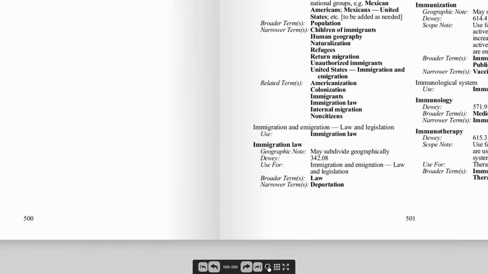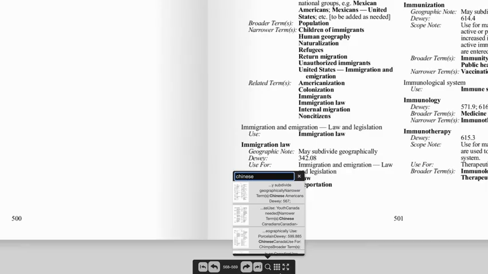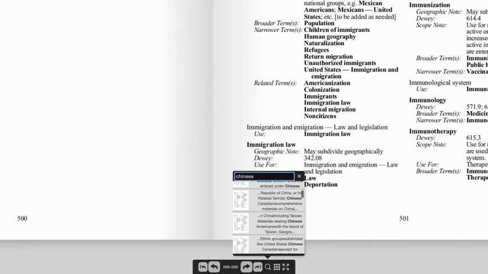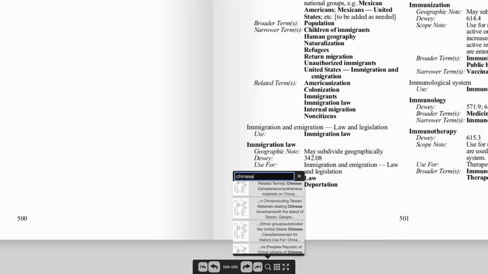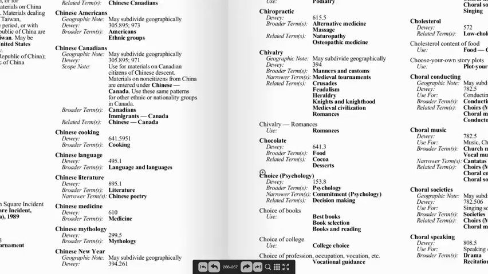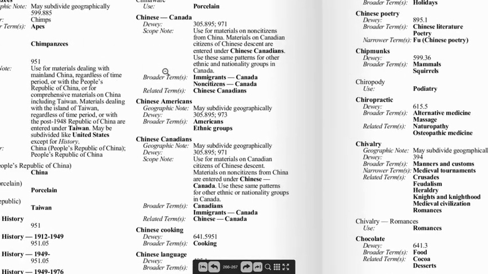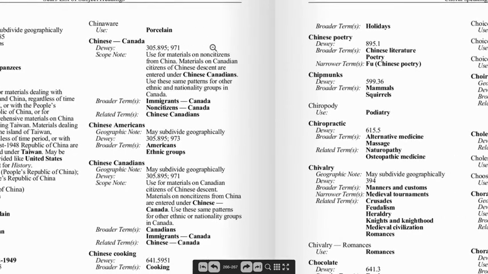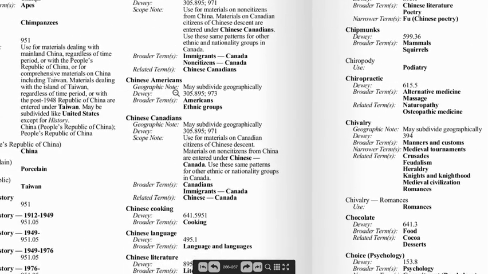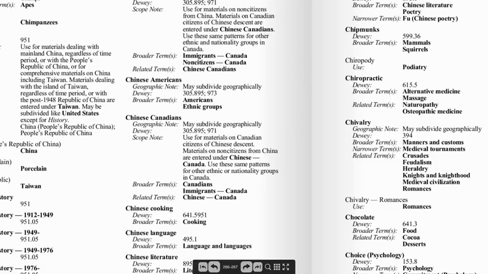I'm going to search for another subject heading that was on our CIP page, which is Chinese. And I'm going to scroll down here looking for where it might show up as the broader term. And I'm going to look under ethnic groups. And here we have Chinese as a broad term, the broadest term, with Canada or Chinese Americans. I'm going to use Chinese Americans as my next subject heading. And again, I'm going to use a genre form of fiction, which is the V subfield.